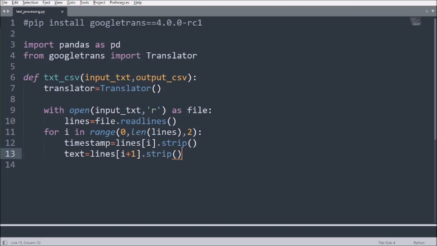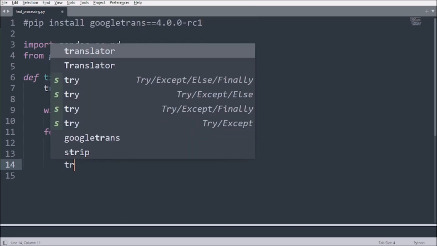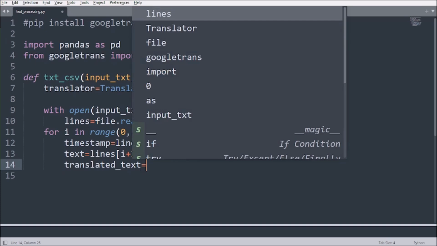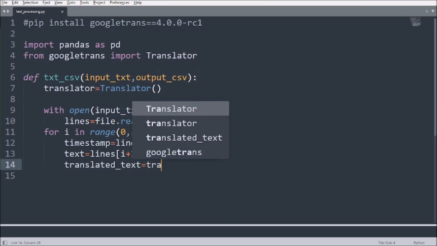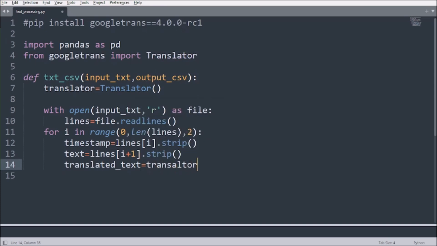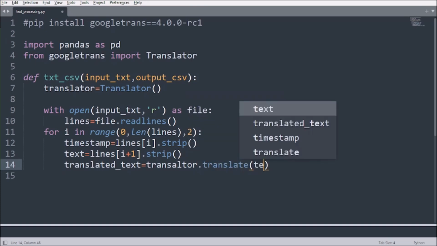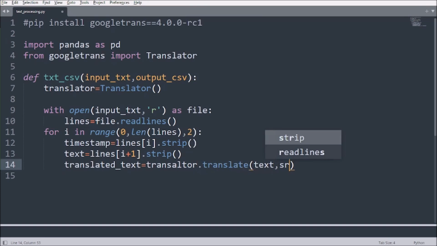Okay, and now the next thing you have to do is get the translated_text. So you got the text and then you need to translate it. So we say translated_text, and what we have to do is call this translator. Okay, translator.translate, and in this we put whatever text we got, and we have to give a source, which will be Hindi, and the destination will be English.